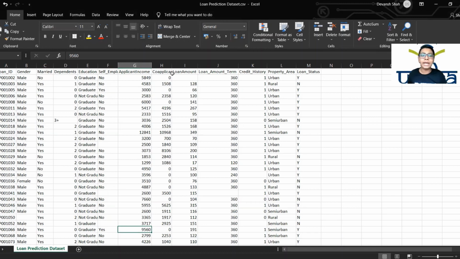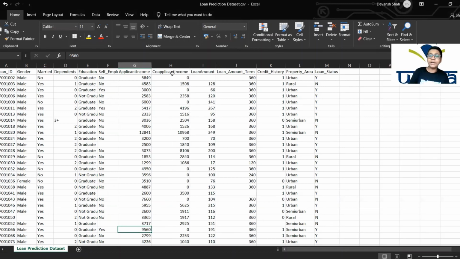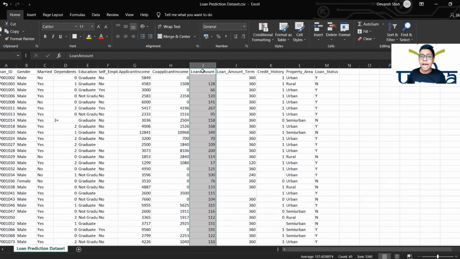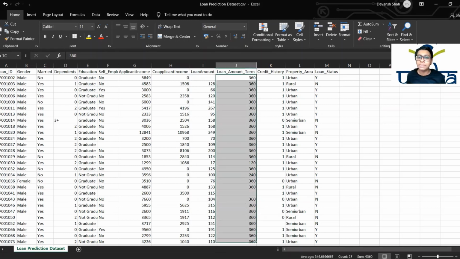Then we have co-applicant income, if the other person is also earning or not. Then we have the loan amount that the applicant has to take from the company. Then we have loan amount term, that is for this many days. And we have credit history here.